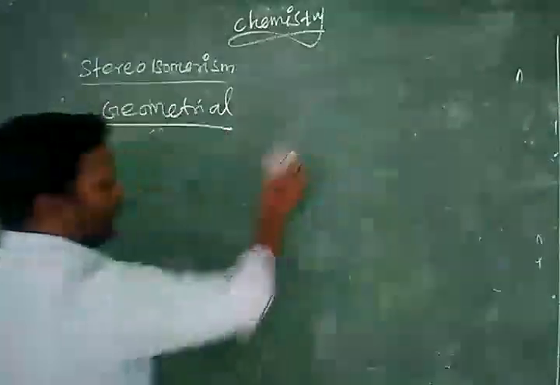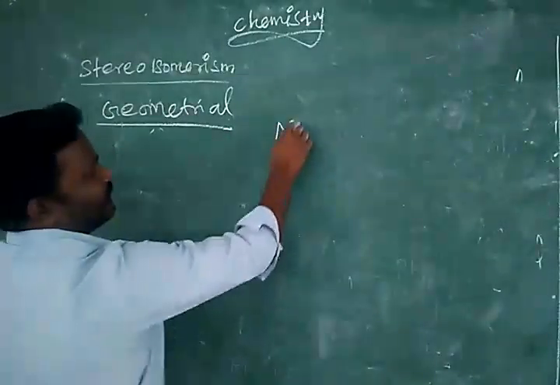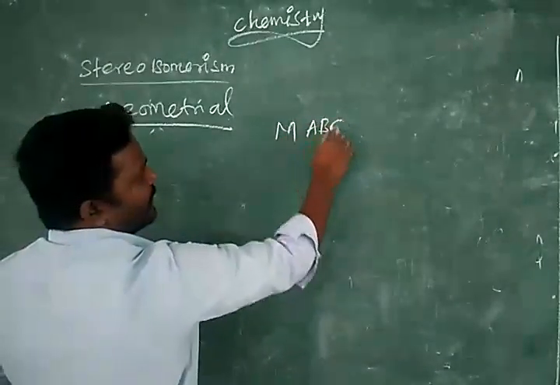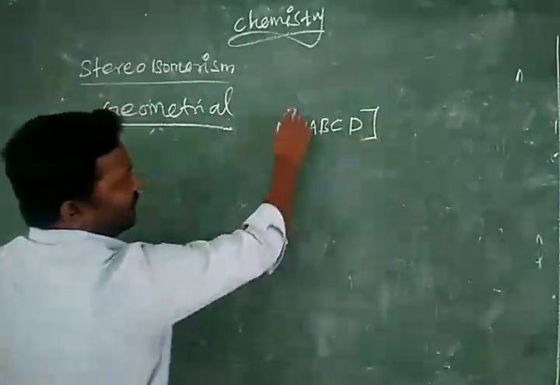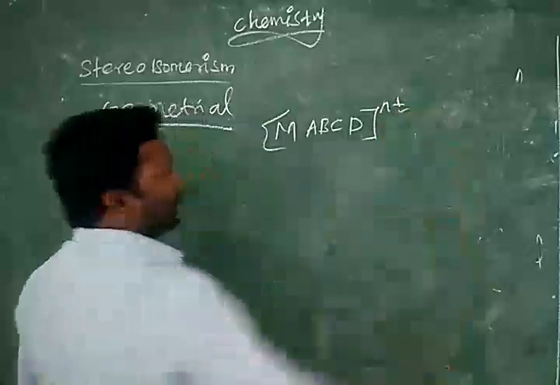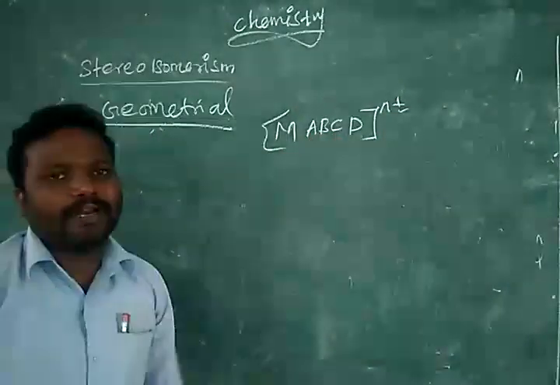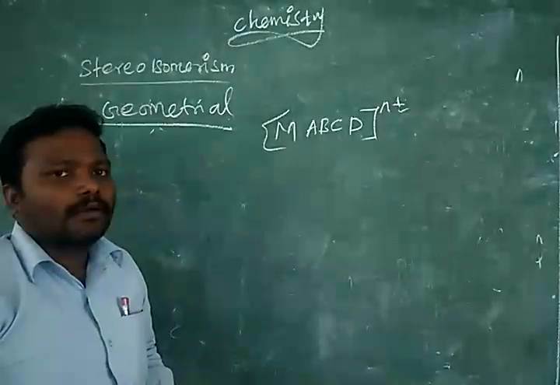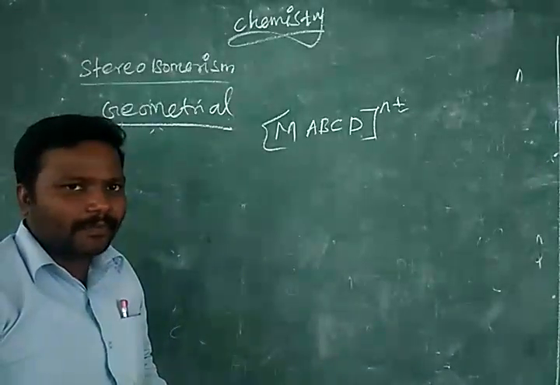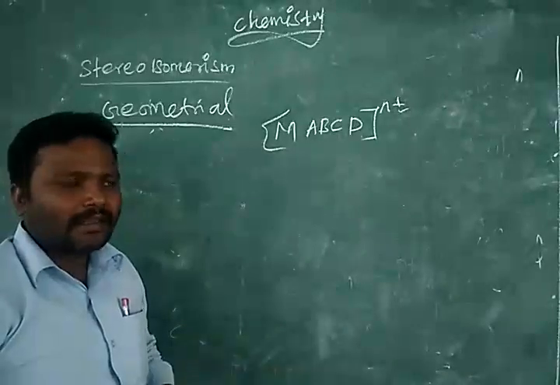For that, how will you write? M, A, B, C, D with plus or minus L. Now A, B, C, D all are different. For this, can you write cis form, trans form? Not possible. Why?